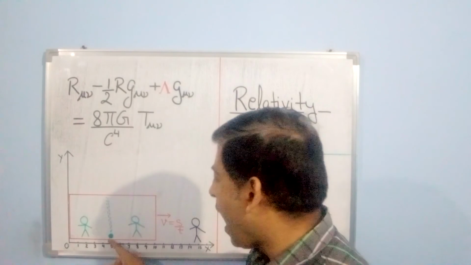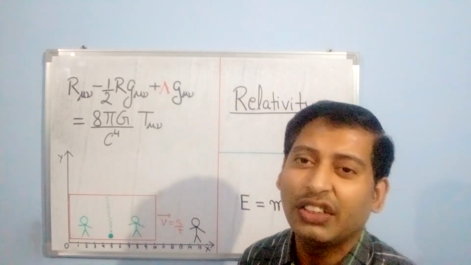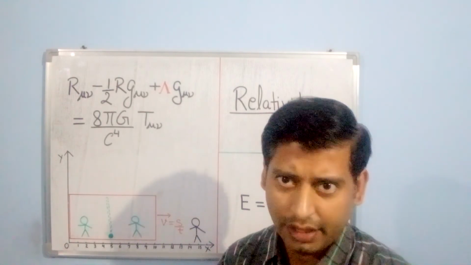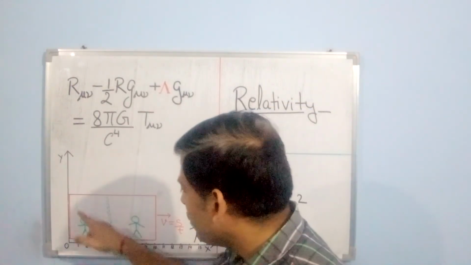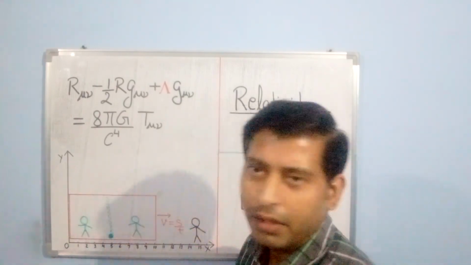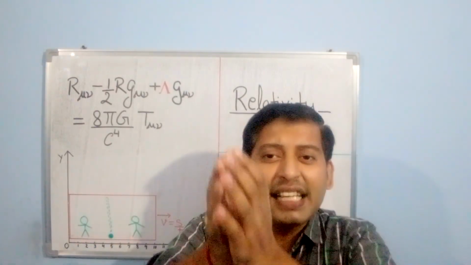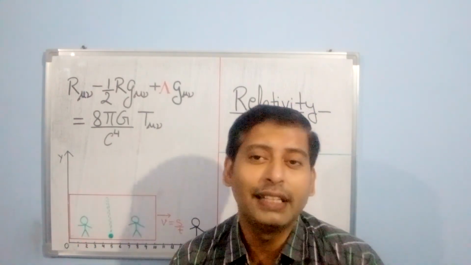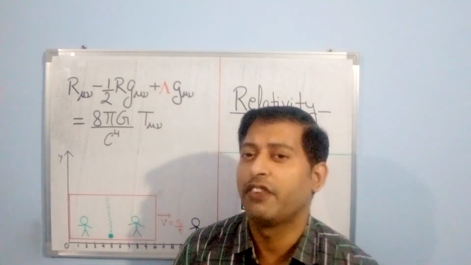So one passenger throws a ball inside the train and catches it. If you make a graph for this train, he throws a ball and he catches it again. What is the change in the position of the ball?